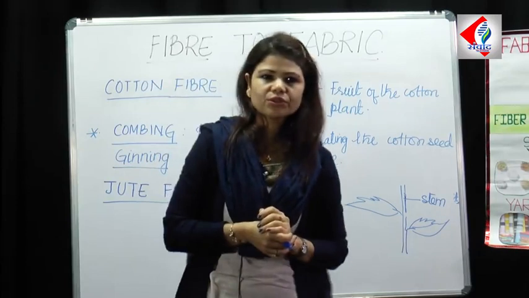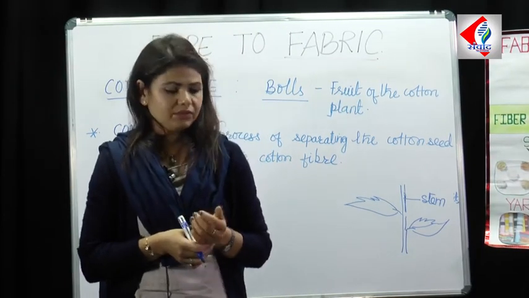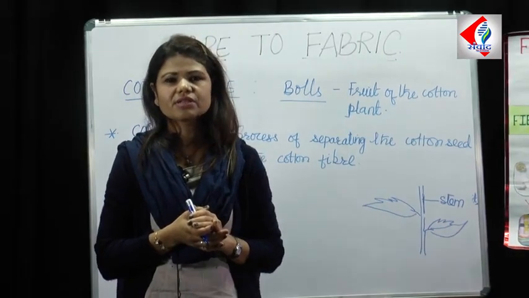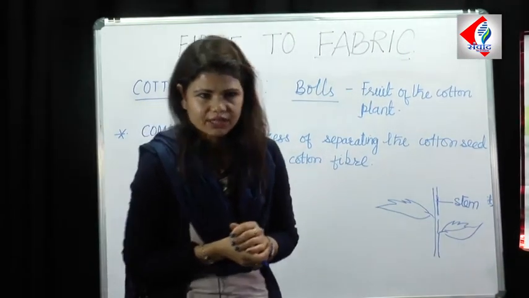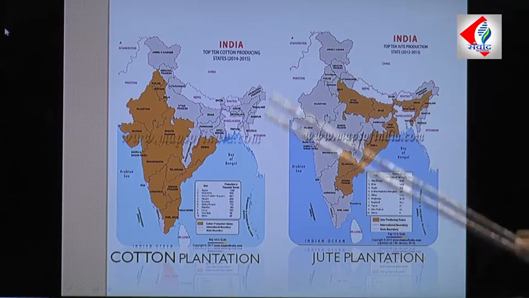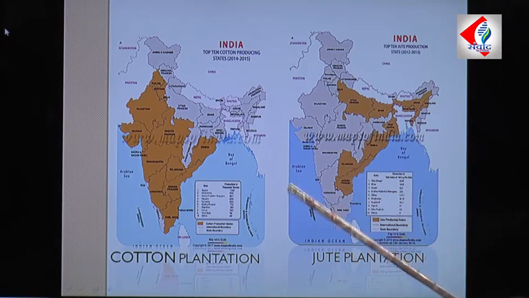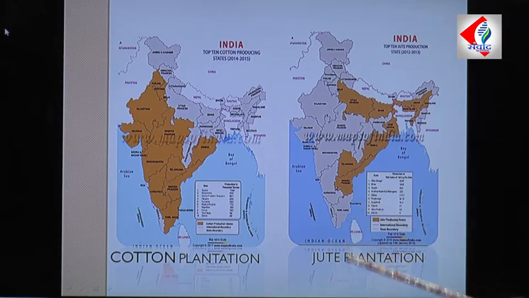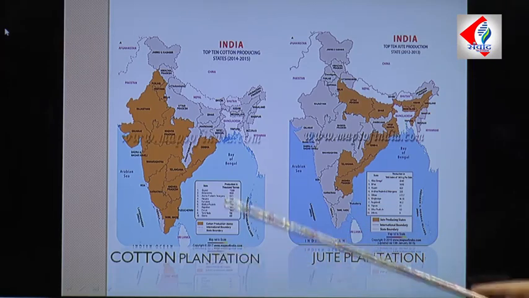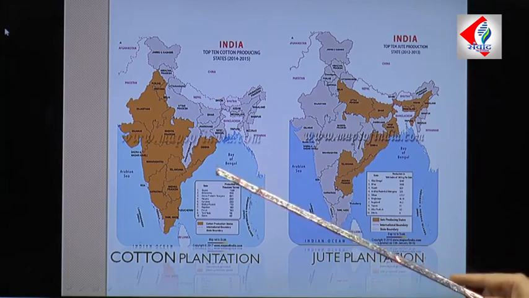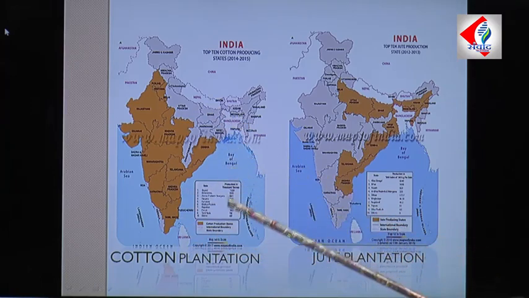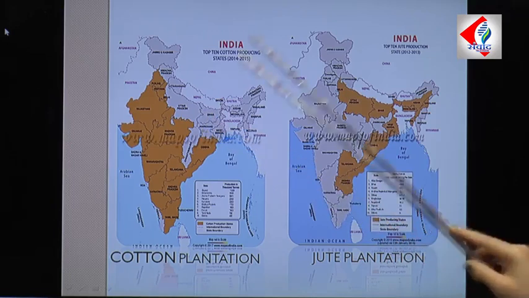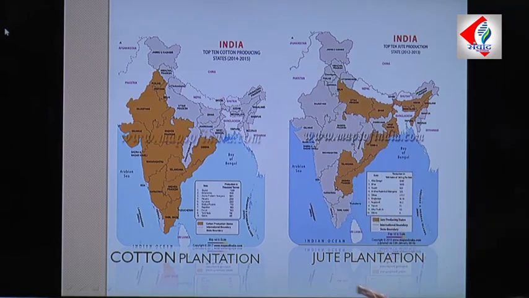Children, I am going to show you the areas in which jute cultivation and cotton cultivation are distributed in our country, India. Now, this is the map of India, where we can see the cultivation of the cotton and the jute plant. Cotton is widely grown in Malwa and the Deccan Plateau, almost in peninsular India, and in southern Gujarat and southern Rajasthan, we can also see the cultivation of cotton.